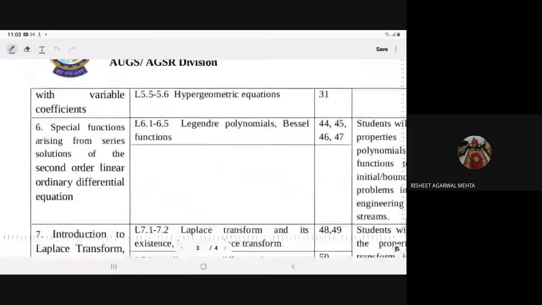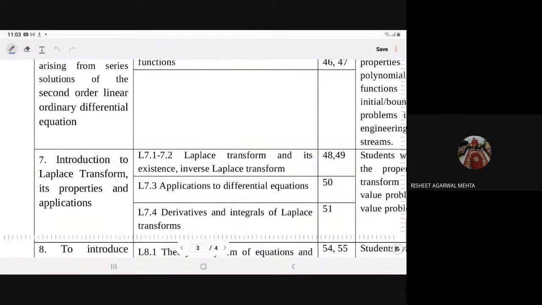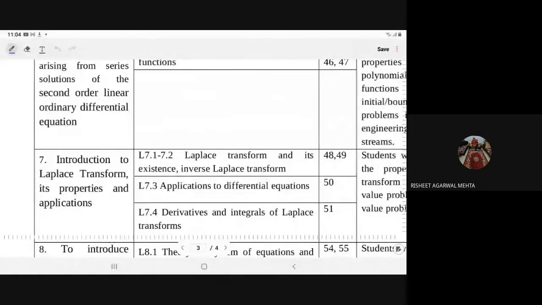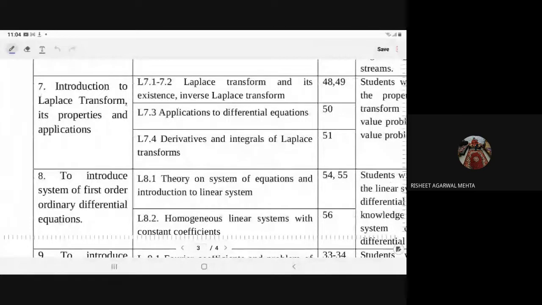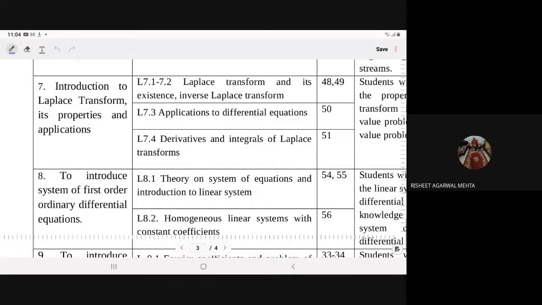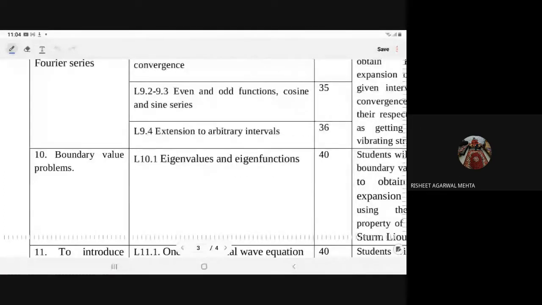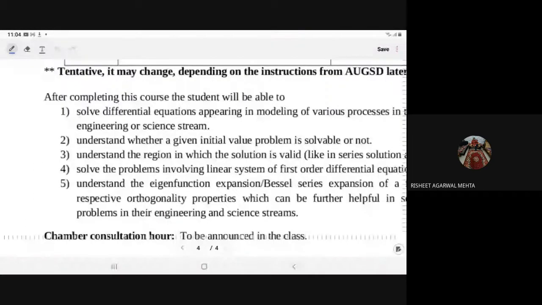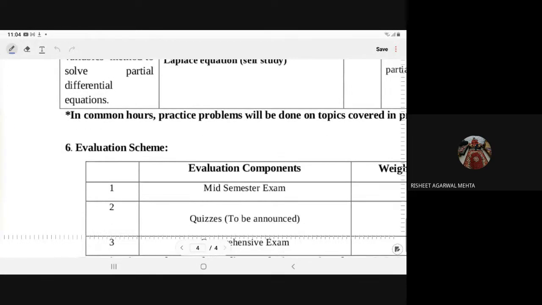Then after, we will study different methods to solve differential equations, like Laplace transform. Thereafter, we will go for systems of differential equations. Then we will go for Fourier series, and at last we will go for partial differential equations. So following are the few topics which we will cover in this course.